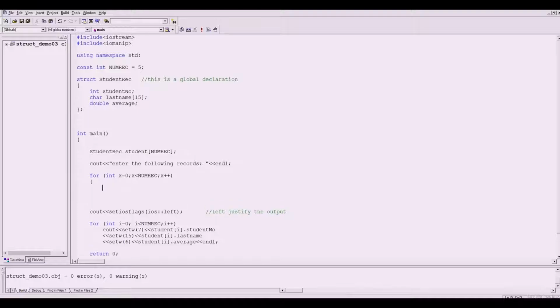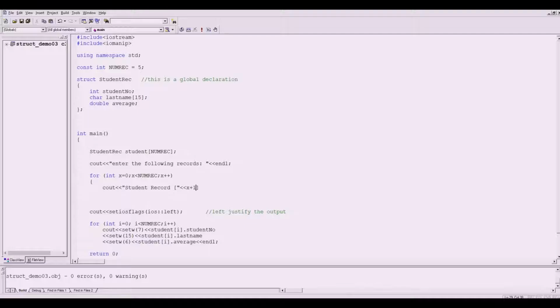All right, so begin. We are going to have cout, say, student record. Let me show x plus 1 because I want to show the record number. Take note that we will be asking 5 records from the end user here.